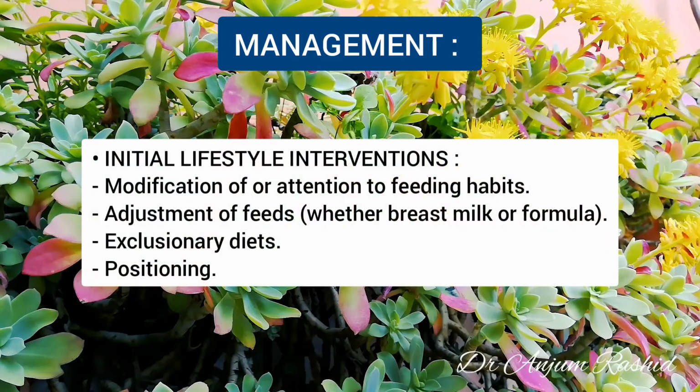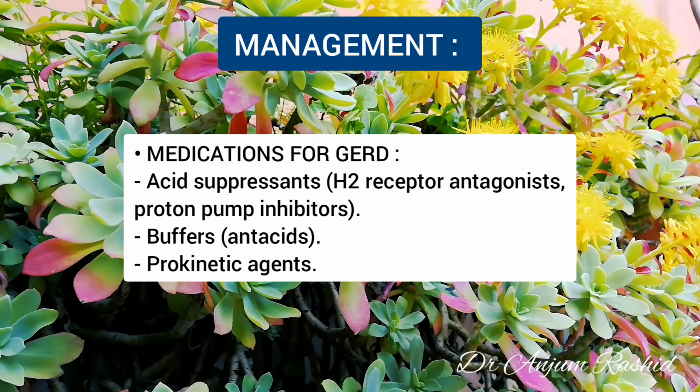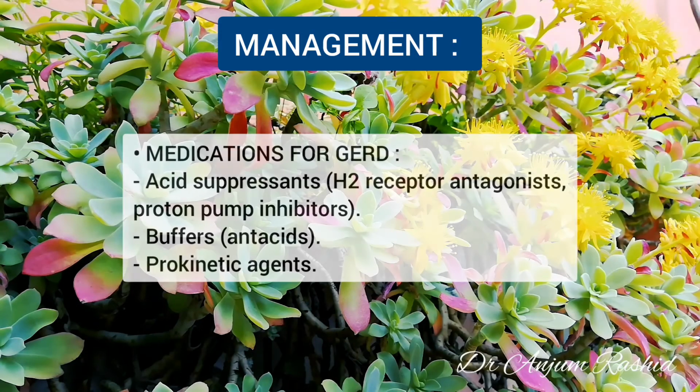Initial intervention should be directed at the following lifestyle changes: modification of or attention to the feeding habits, adjustment of the feeds, whether breast milk or formula, exclusionary diets and positioning. Now, typical medications directed at GERD include acid suppressants, that is H2 receptor antagonists, proton pump inhibitors, buffers, that is antacids, and prokinetic agents. These medications are used to treat gastroesophageal reflux disease in older children and adults, but data about their usefulness in infants under age 12 months are very limited.